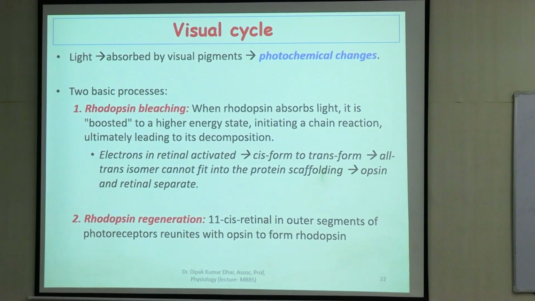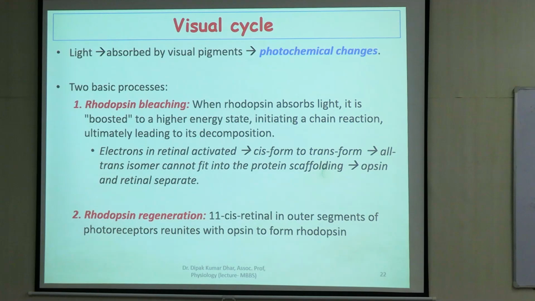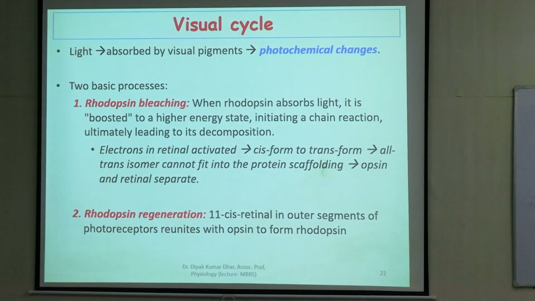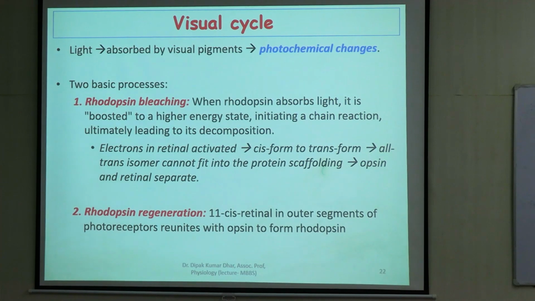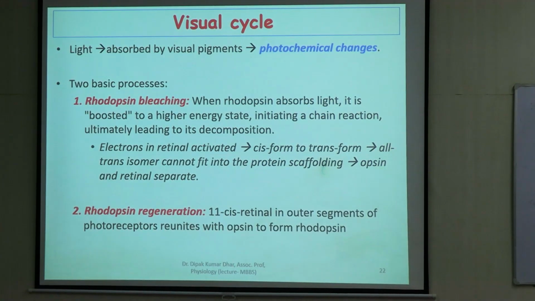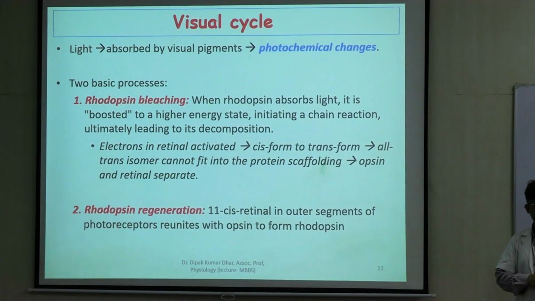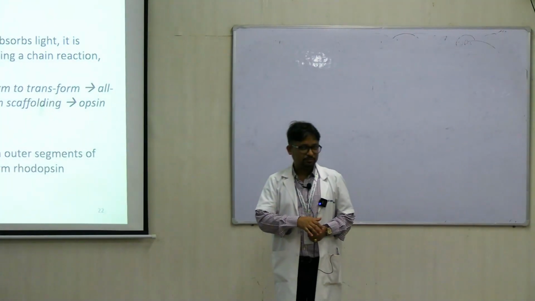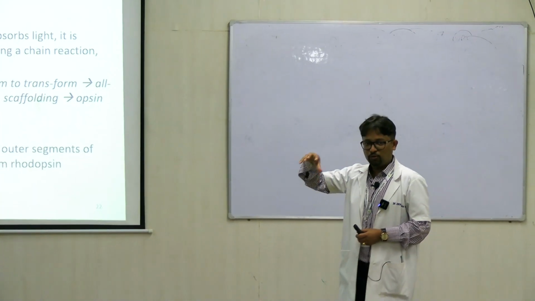Okay, now two processes happen in the proteins before I come to the cycle. These two processes you should know are rhodopsin bleaching and rhodopsin regeneration. Bleaching happens in the presence of light when the rhodopsin molecule gets boosted from a low energy to a high energy configuration, similar to what happens in electrons. You have read about the Rutherford model of the atom, right? Electrons may have a low and a high energy state.